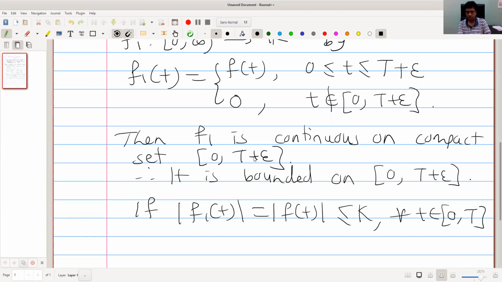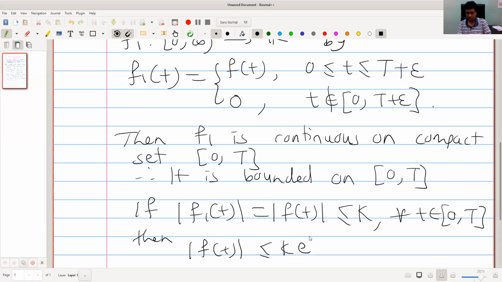So instead of T plus epsilon, we consider T, so that we have continuity on 0 to T. On this, if k is the bound, then you can say that mod of f1 of t, which is the same as mod of f of t, is less than or equal to k e raised to t.